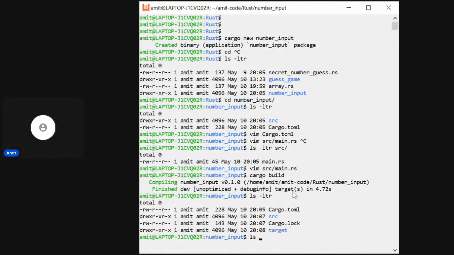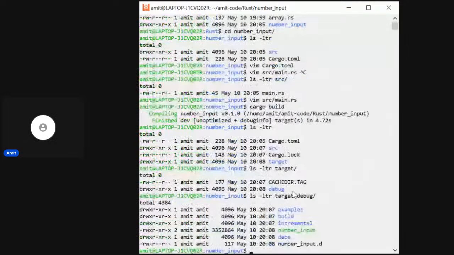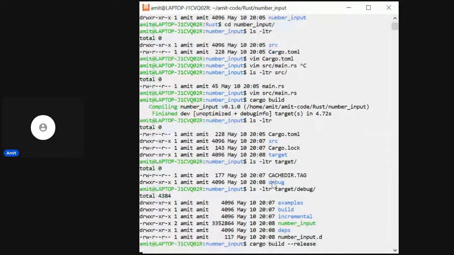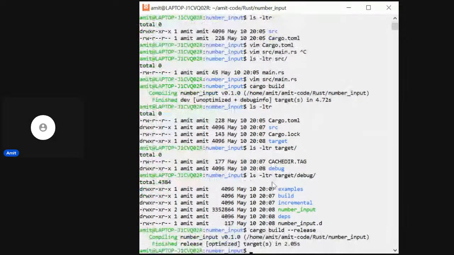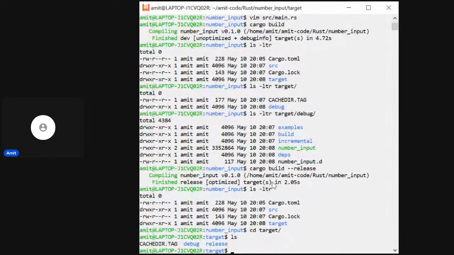Let's see what's there in target. Okay, it generated debug, and in debug it has generated an executable for us. That's nice. And if we specify cargo build release, will it work? Oh, it's working. Let's see what it does. Let's go into the target. So it has given us a release binary as well.